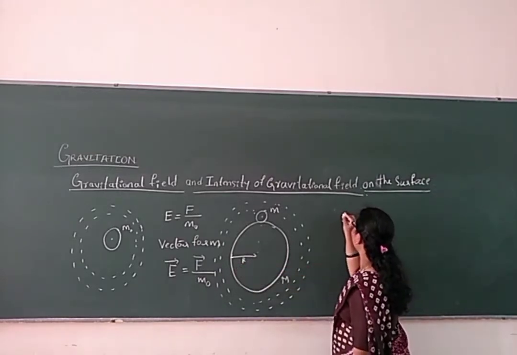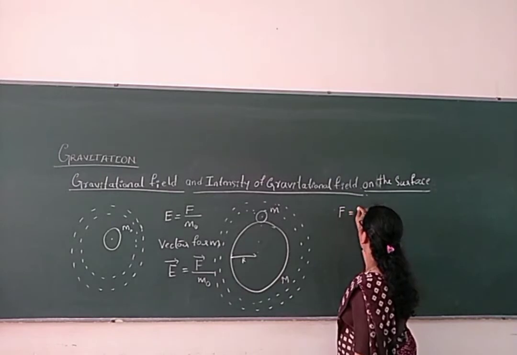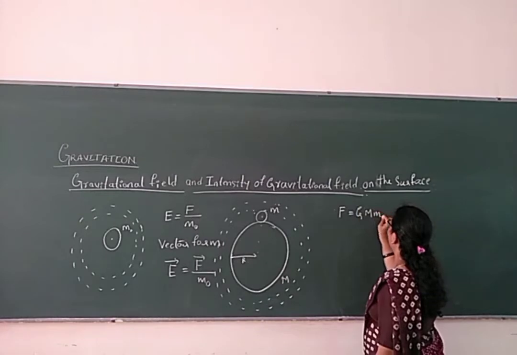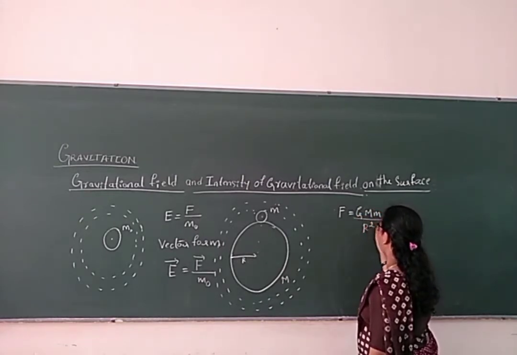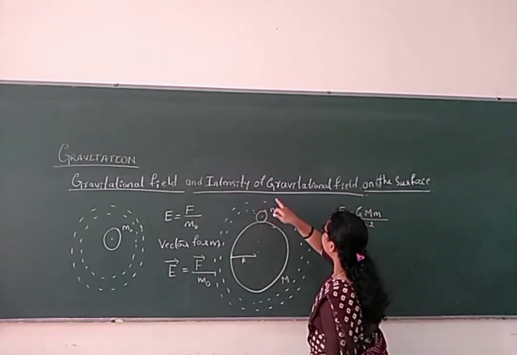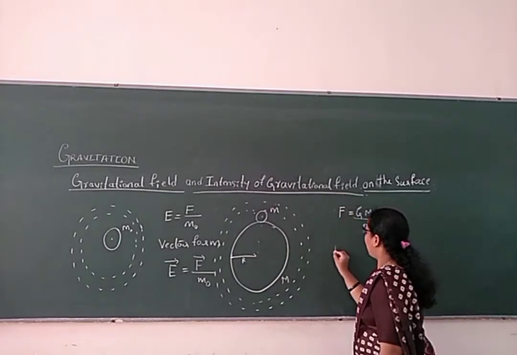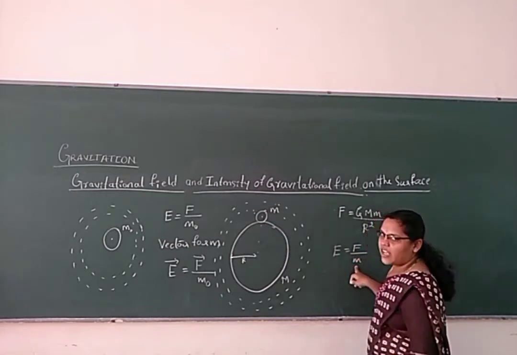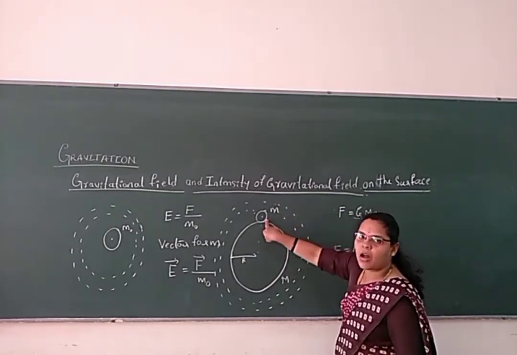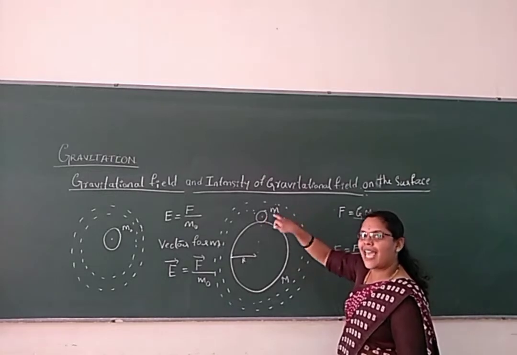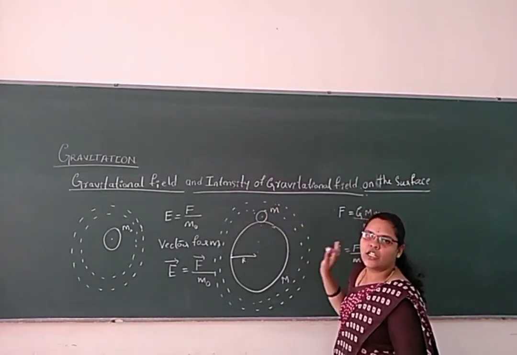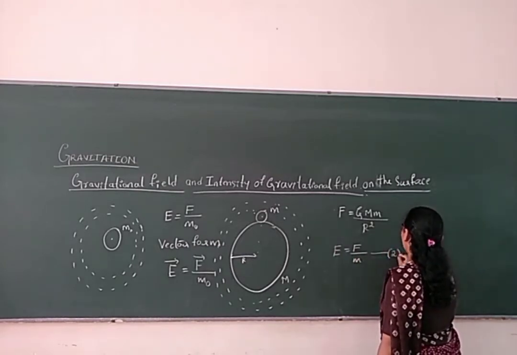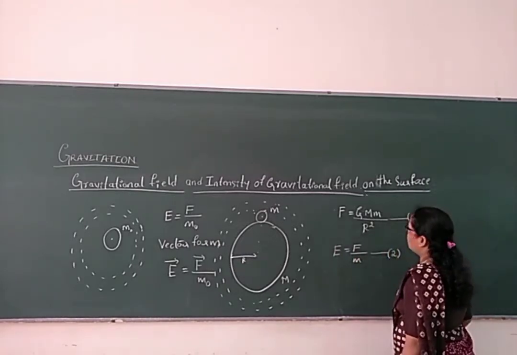According to Newton's law of gravitation, force is directly proportional to the product of their masses. So we'll write here F is equal to G M m divided by r square. Now we have the intensity of gravitational field, so capital E is equal to F by m. M not I have not taken here because we have taken the mass on the surface of the Earth whose mass is m. If m not is there, understand that it is a unit mass in the gravitational field. Let us consider this is equation 2 and the previous one is equation 1.